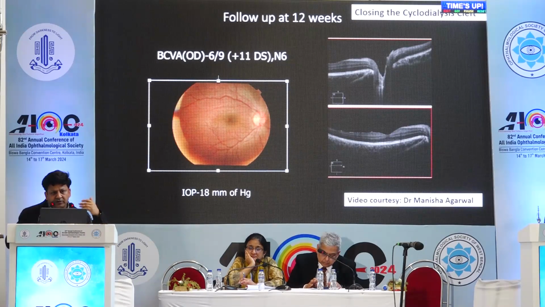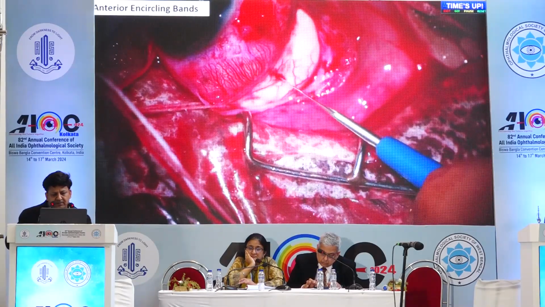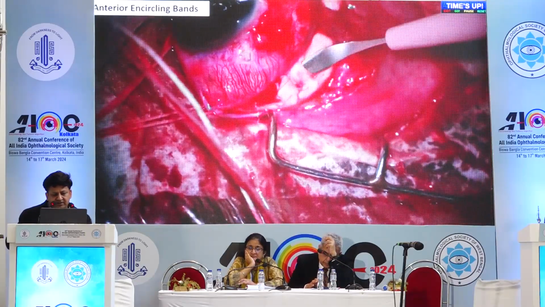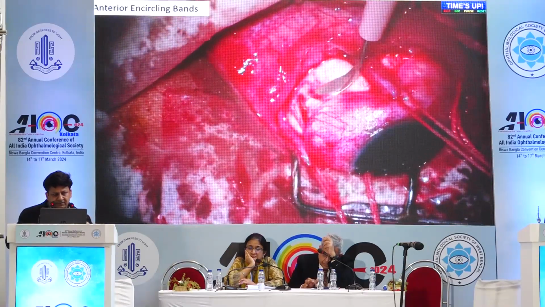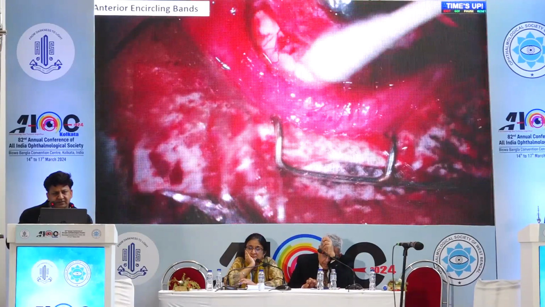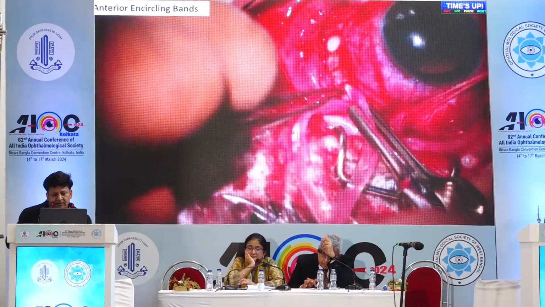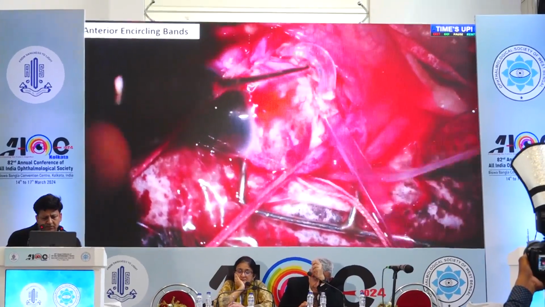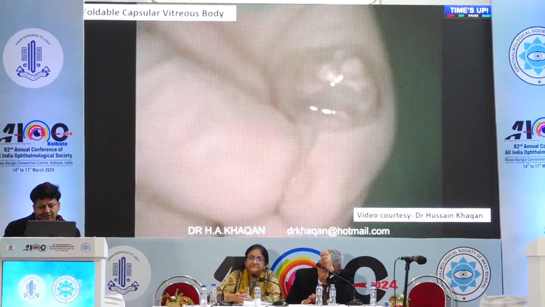And she had it repeated on the other side also, but due to the paucity of time, I can't show it. You can do anterior encircling bands in cases of cyclodialysis cleft, and there have been studies which showed that this is also sometimes helpful. For a simple encircling band, you just have to make the anchoring tunnels just behind the ora or just behind the muscle insertions. And nothing much more in it. And this was a post-traumatic eye, and he had an improvement in intraocular pressure after that.